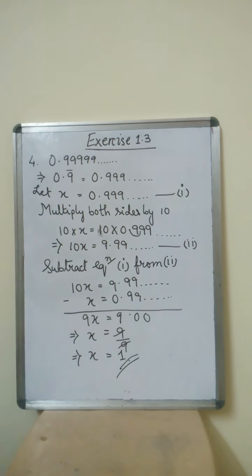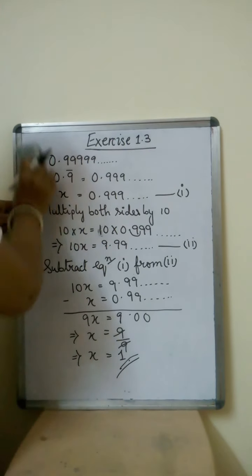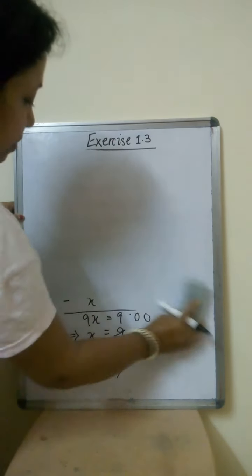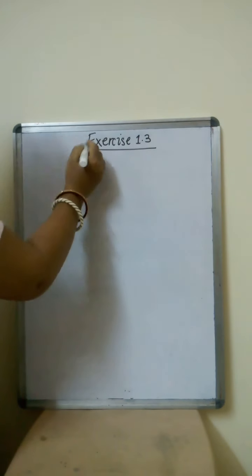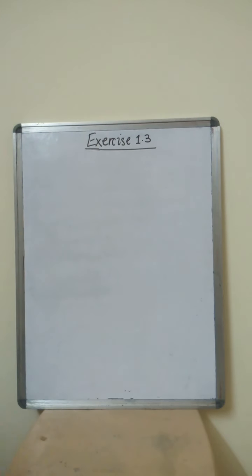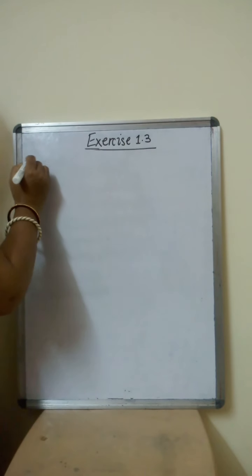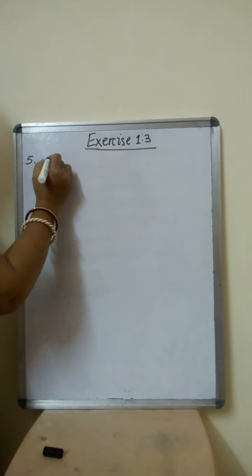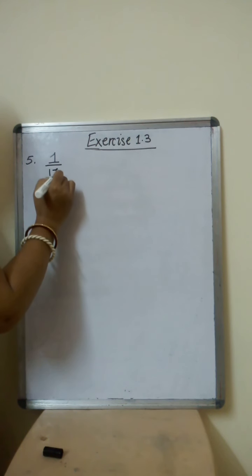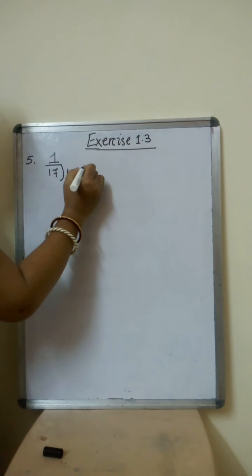Right? So next we come to question number 5. Now let's see what is given there in question number 5. Look into your book, page number 14. In question number 5, it is given, what can be the maximum number of digits in the repeating block of digits in the decimal expansion of 1 by 17? Perform the division to check your answer. Okay. So now they have asked you what can be the maximum blocks. Okay. When we divide 1 by 17, what we have to do? We have to do 1 by 17. Right? So let us divide and see.